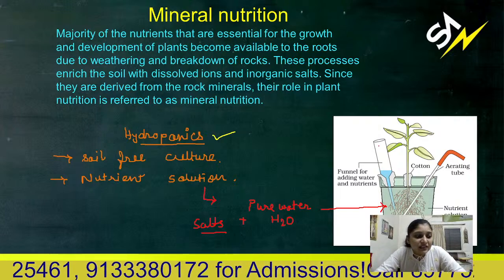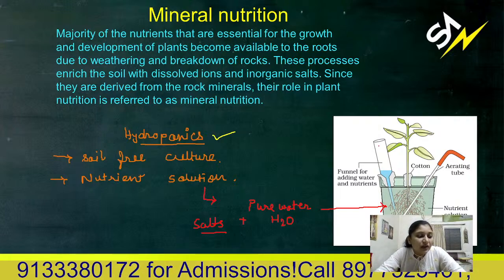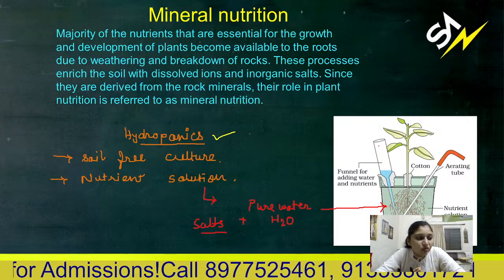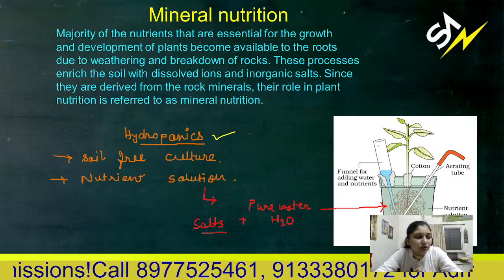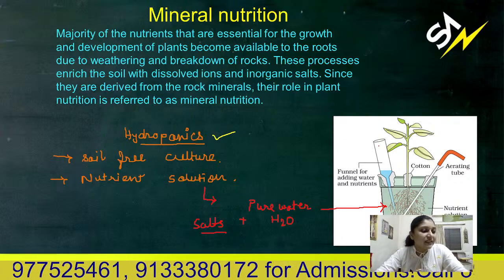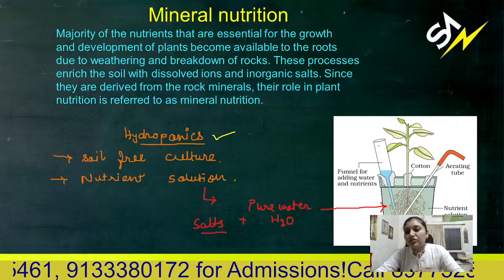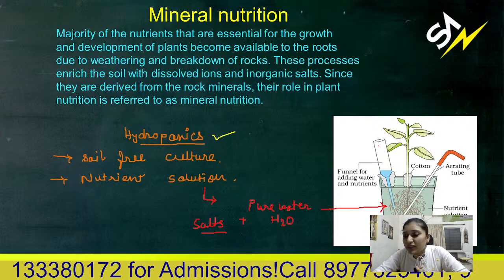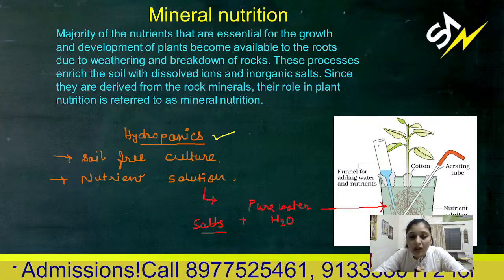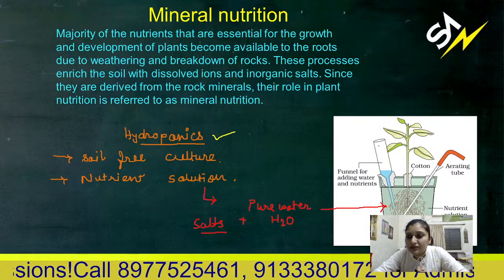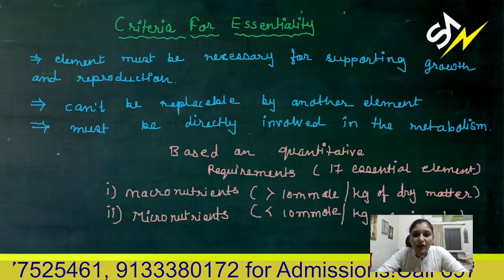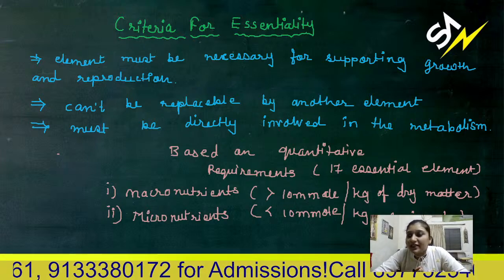So nowadays this hydroponic technique is used to culture many vegetables. For commercial use, certain vegetables such as seedless cucumber, lettuce, tomatoes, and cherry tomatoes are all grown in hydroponic condition for commercial production. Okay. So now what are the criteria for essentiality?